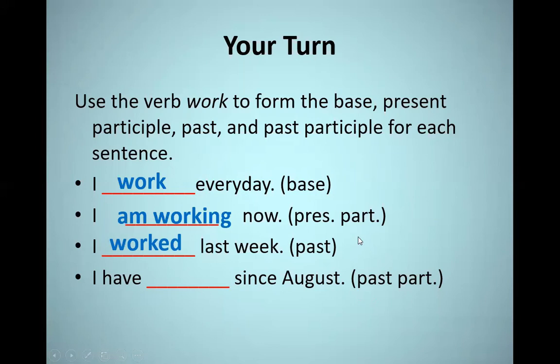Then the last sentence, we need here the past participle of the verb because it is preceded by part of the verb to have as a helping verb, so it's going to be I have worked since August. So here, guys, we have put the base, the present participle, the past, and the past participle of the verb work in the correct spaces.